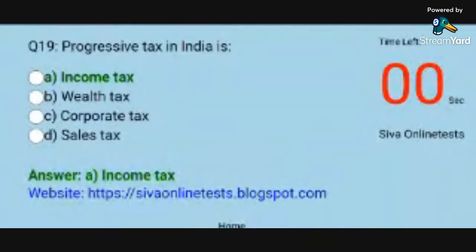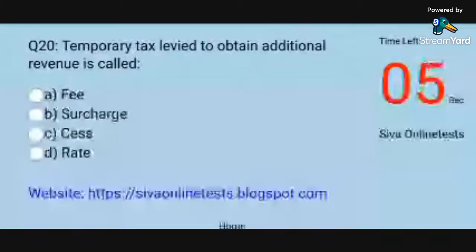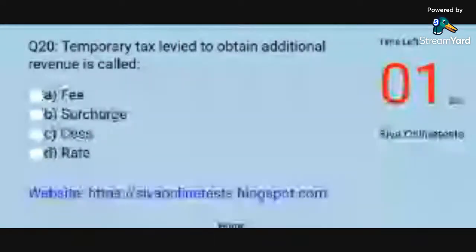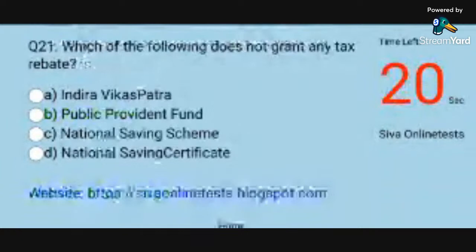Answer. A. Income tax. Question 20. Temporary tax levied to obtain additional revenue is called. Options. A. Fee. B. Surcharge. C. Cess. D. Rate. Answer. B. Surcharge.